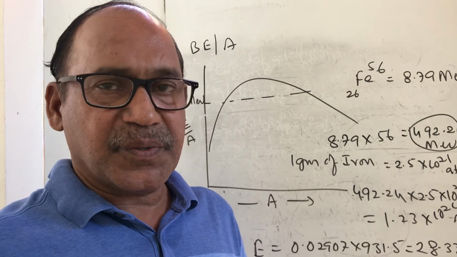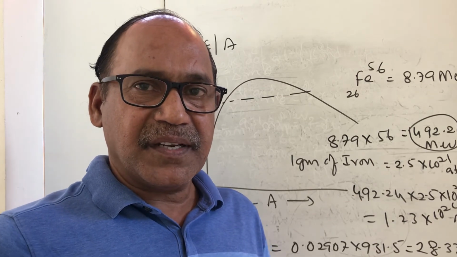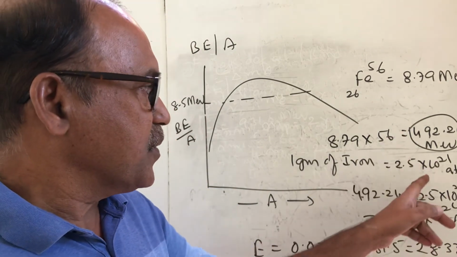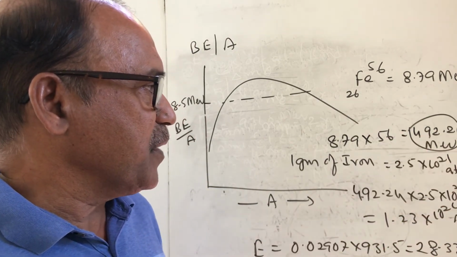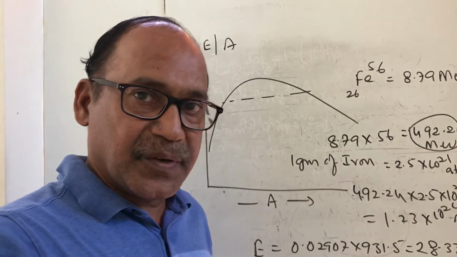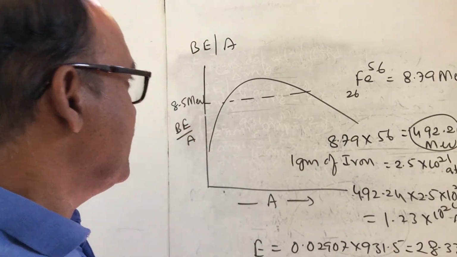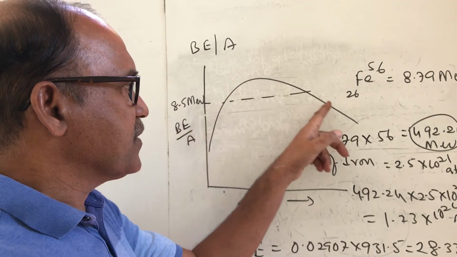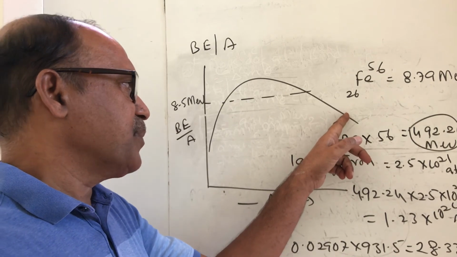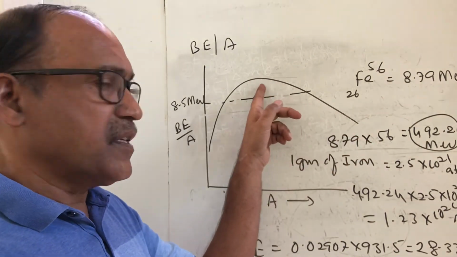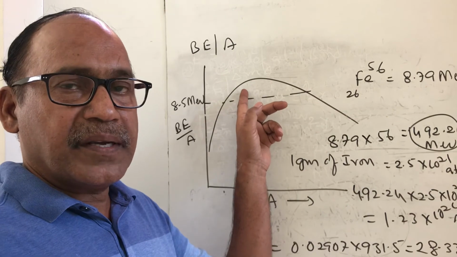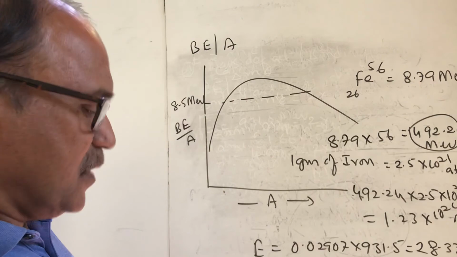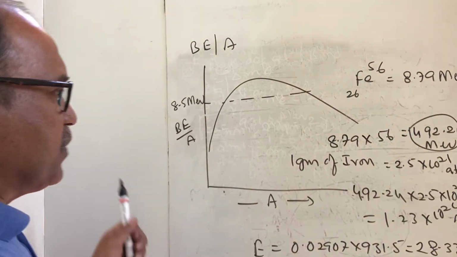Really, the converse is true. The same amount of energy is required to break the nucleus into constituent nucleons. So 492.24 million electron volts of energy is required to break the iron nucleus. This concept explains the relative stability of the medium mass number nuclei. Higher mass number nuclei are unstable, while medium sized mass number nuclei like iron, cobalt, nickel, most of the transition elements, are stable. And it fails to account for the relative stability of the lower mass number nuclei.